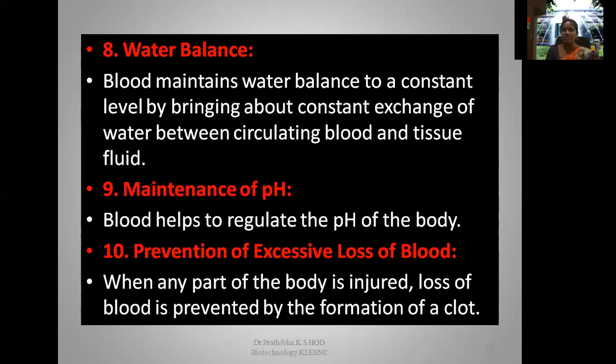It also plays a very important role in maintaining the pH. Blood helps to regulate the pH of the body, and blood also plays a very important role in prevention of excessive loss of blood. When any part of the body is injured, loss of blood is prevented by the formation of a clot.